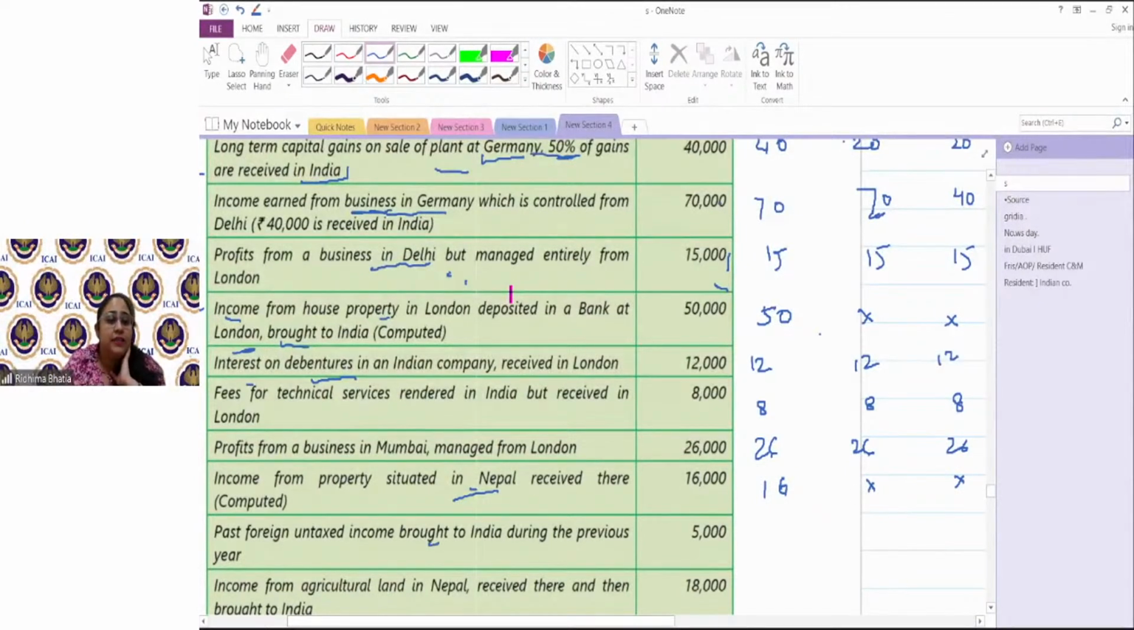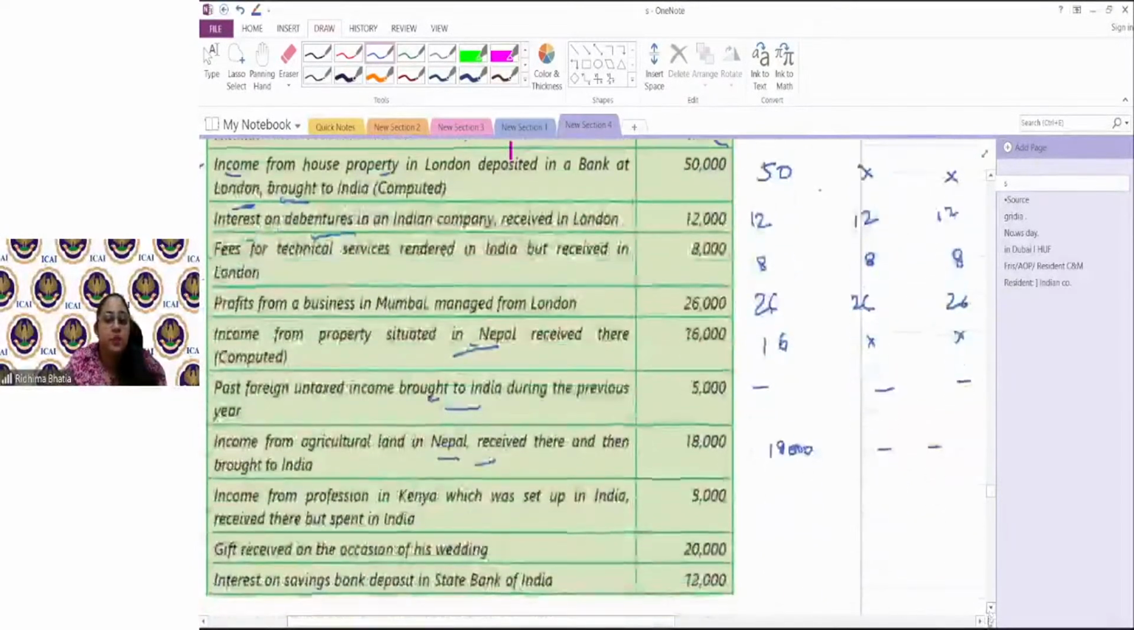Past foreign untaxed income brought to India during the previous year. Now this would not be taxed anywhere. That was foreign income, accrued income of that year, and whether it got taxed or not does not matter. You have to understand what is the income accrued in India, simple, or received in India during the year. Income from agricultural land in Nepal, as it is outside India, received outside India and then brought to India. Only in the hands of ROR, not in the hands of others, because it is not received in India, because the first time it was received outside India.